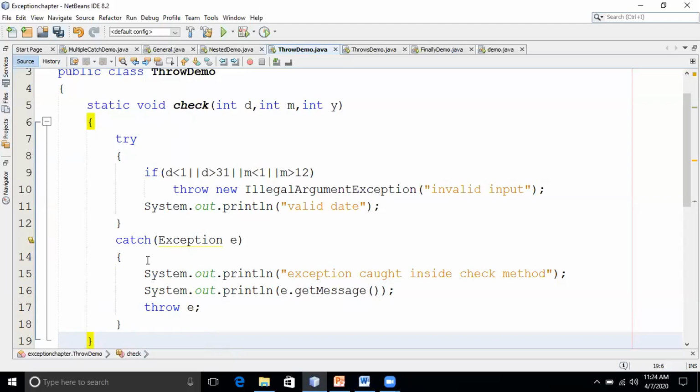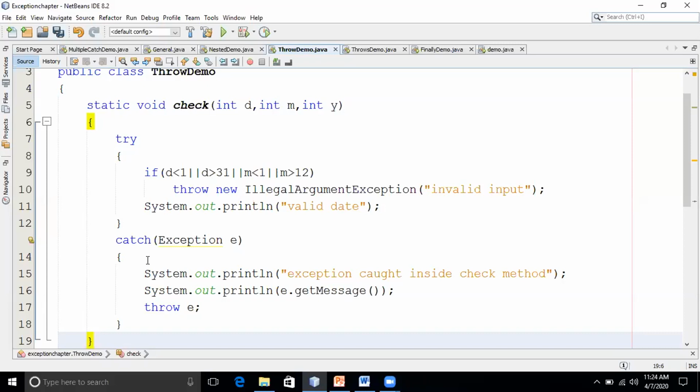Suppose this method is not handling the exception. It will not write a try and catch block. It is not at all handling, it will throw the exception. Who should handle it? The JVM or the caller? Now this method is throwing the exception, so who should handle it? The caller, isn't it? It will propagate to the caller, right?